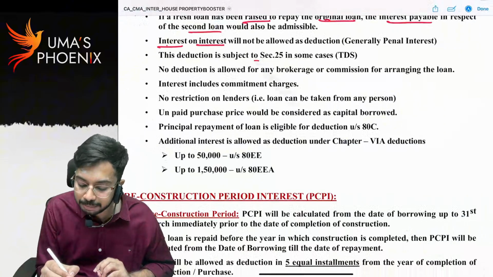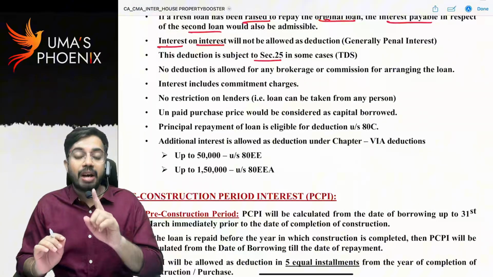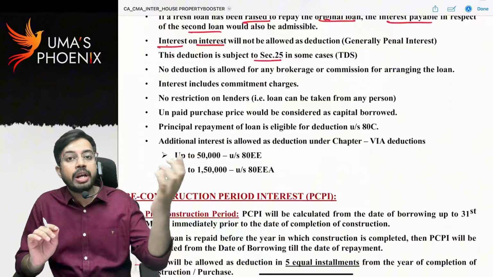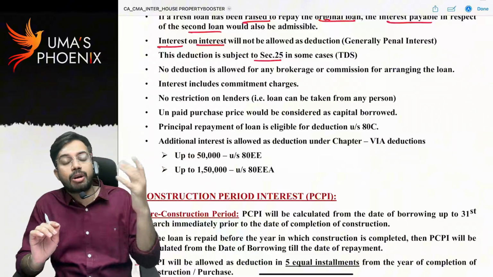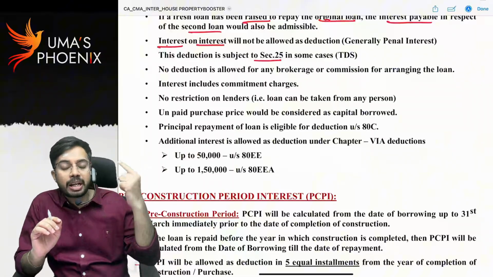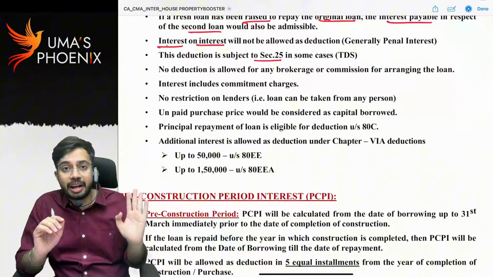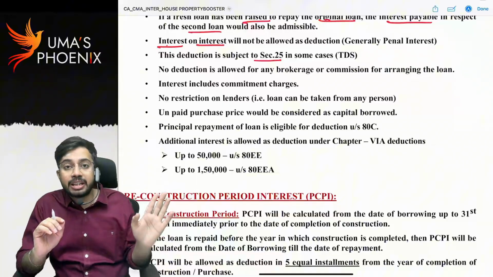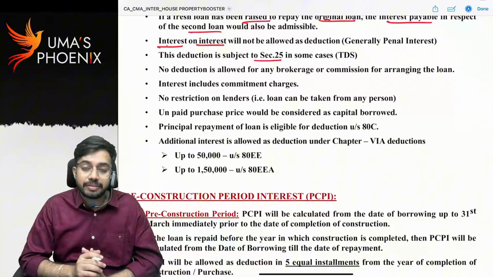This deduction is subject to section 25. Whenever you are borrowing a housing loan from a non-resident outside India or any person outside India, you have to pay interest to that person outside India, right? Before paying that interest, you are required to deduct TDS.